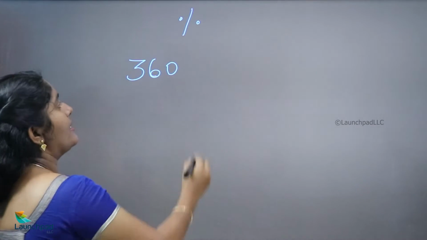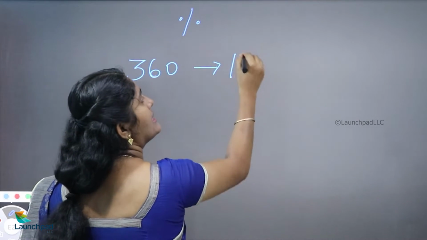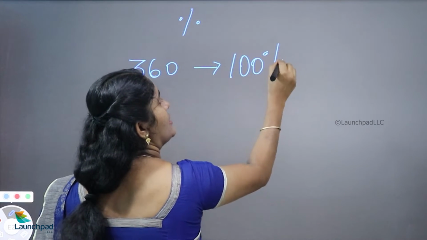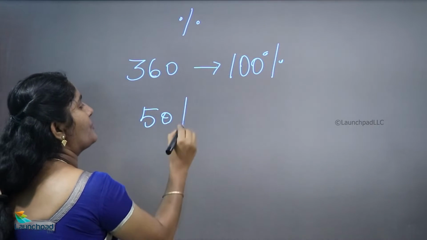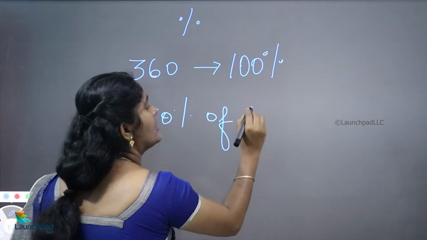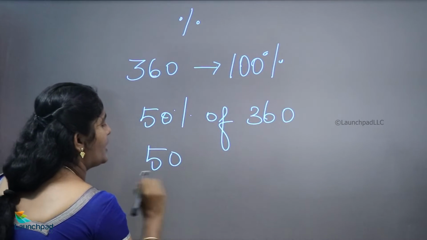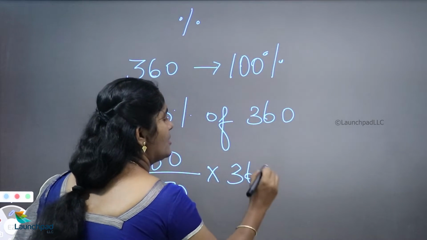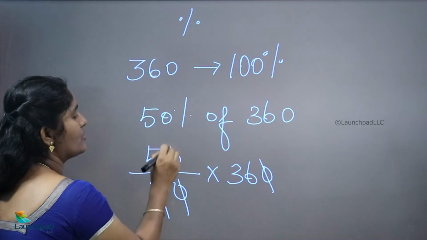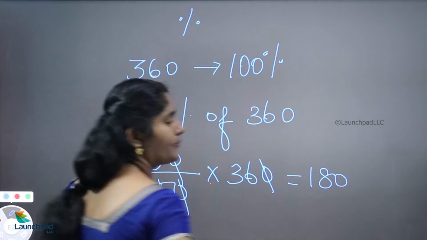For example, whenever they give one value you want to consider this as 100%, and what is 50% of 360? What we can do: 50 divided by 100 into 360. So 0 0 cancel, 5 into 36 is 180.